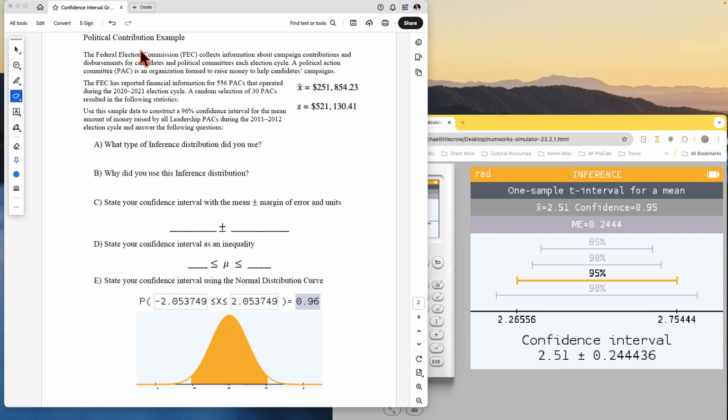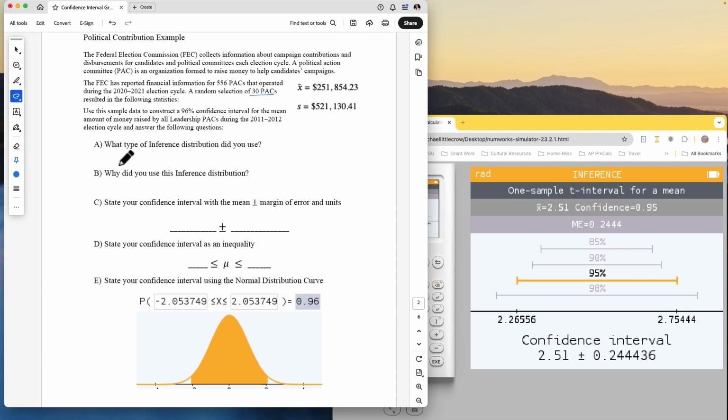For example, looking at a political contribution example. Read through here. We've got political action committees. That doesn't look too important. The FEC has reported financial information for 556 PACs that operated during the 2020-2021 election cycle. We've got a random selection, so this is our sample of 30 PACs,